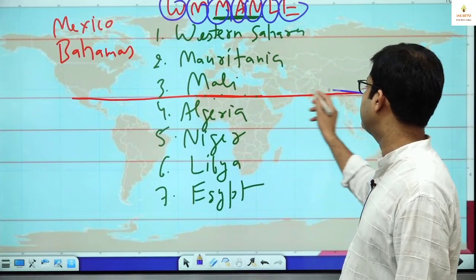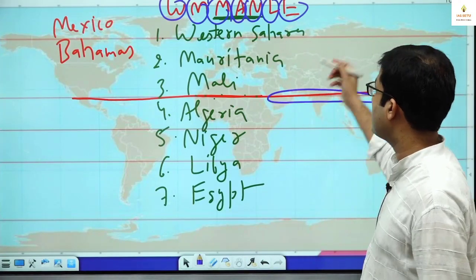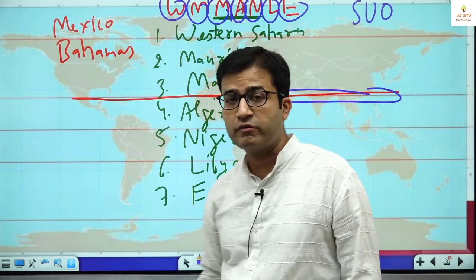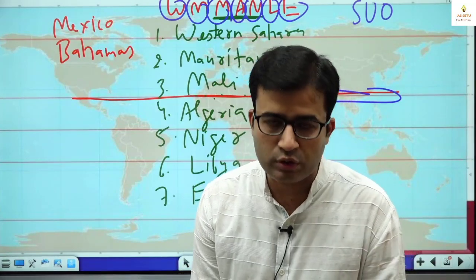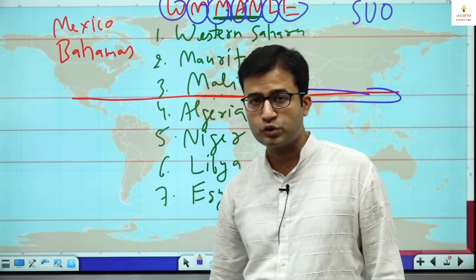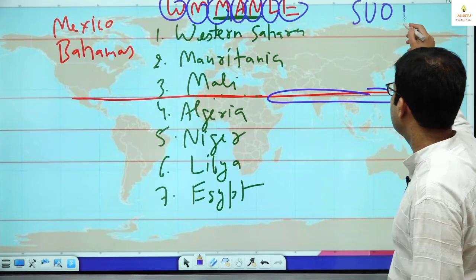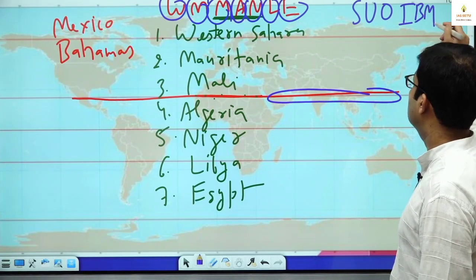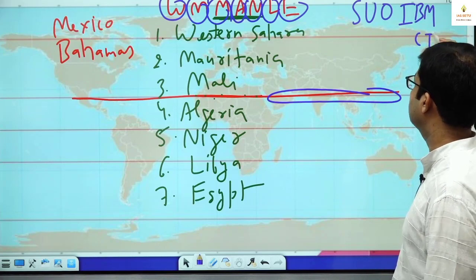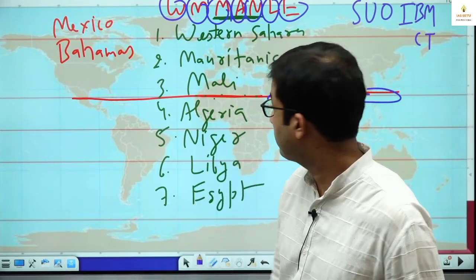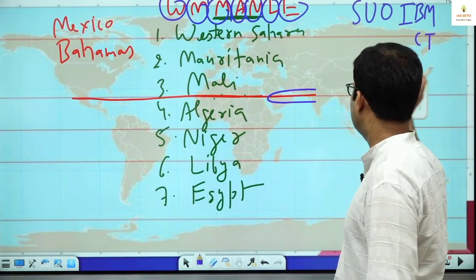After that, in Asia, this is SUO. Like in polity we have one term, suo motu, where the court on its own starts some order or case. So SUO. There is an international company, IBM, then CT: SUO IBM CT. What is the sequence here? I tell you.